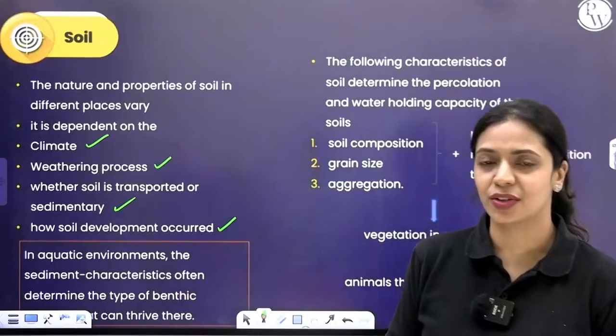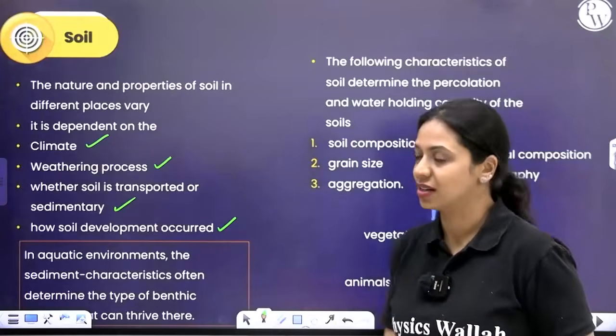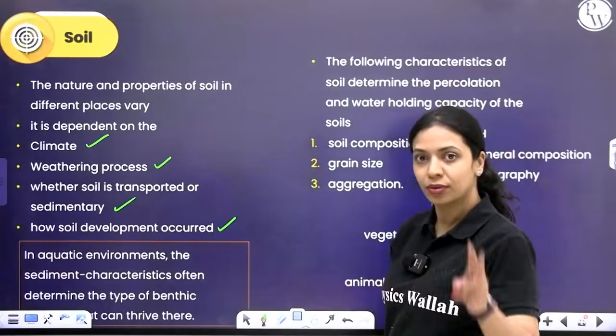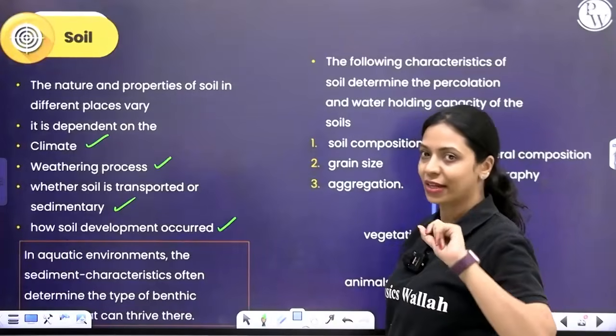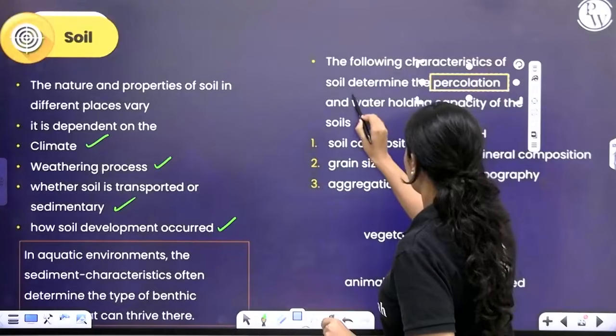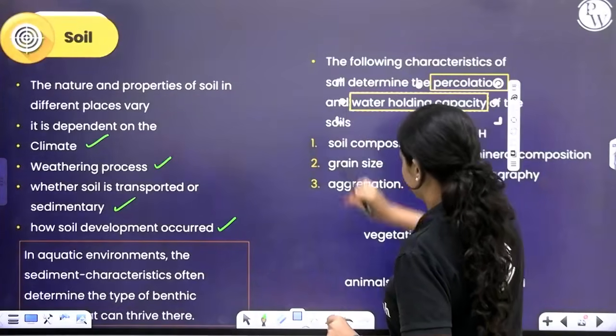Now what are some characteristics of soil that determine what kind of plants grow there? We'll understand. For plants to grow, two factors of the soil are very important. Firstly, it is percolation. Secondly, it is water holding capacity. What is percolation?